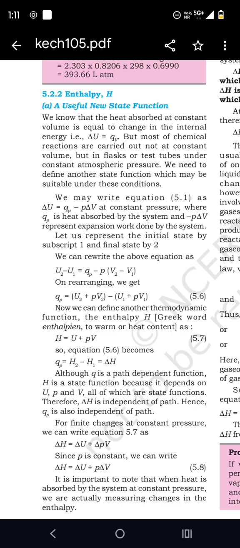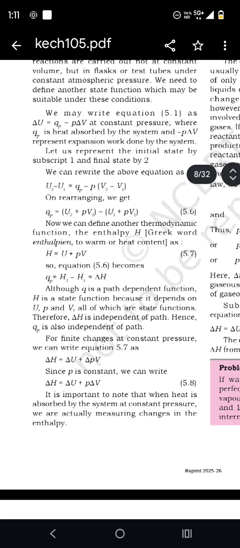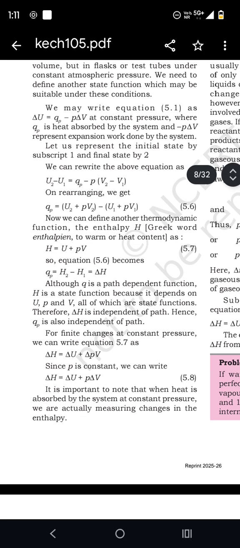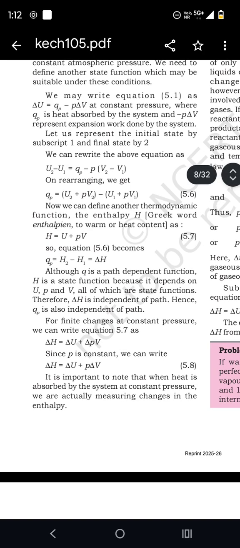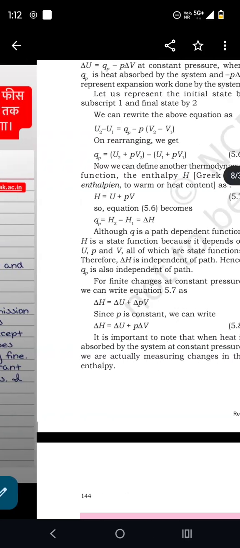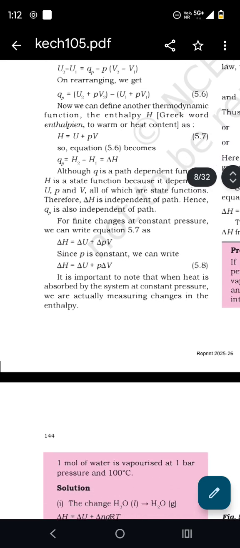We need to define another state function which may be suitable under these conditions. We may write the equation as delta Q equals Qp minus P delta V at constant pressure, where Qp is the heat absorbed by the system and minus P delta V represents the work done by the system. Let us represent the initial state by subscript 1 and the final state by subscript 2. We can write the above equation as U2 minus U1 equals Qp minus P(V2 minus V1).